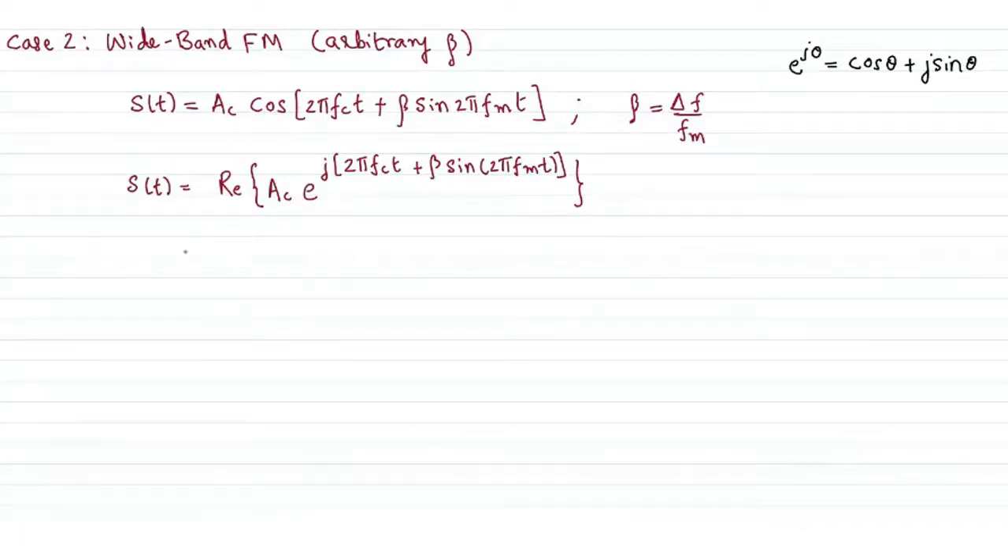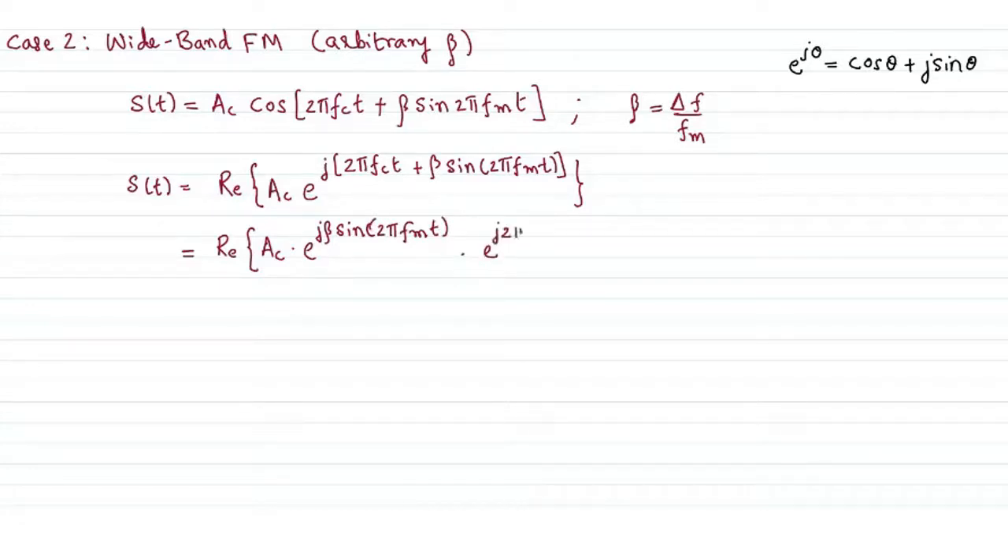Okay, that's the purpose of representing it in this fashion. So this is the real part, which I can rewrite as A_C times e^(jβ sin 2π f_m t) as one term, into e^(j2π f_c t) as another exponent. So there are two exponents here.